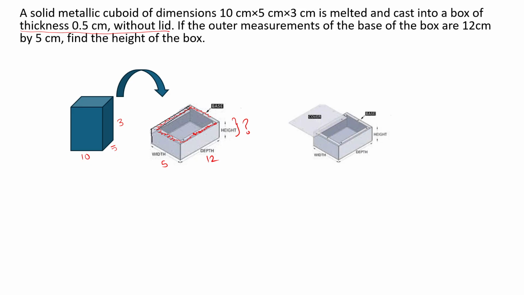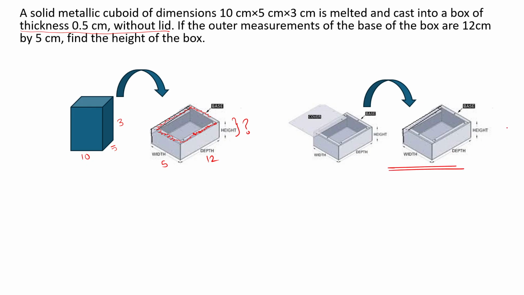Yes, so you just understand this box. Now from this box, if the cover is removed, the top thickness is removed. That means from the height we are removing the thickness. But in the base there will be a thickness. So this is the final figure that we are getting. It has a thickness along the walls and along the floor, but there is no lid. The cover has been removed.